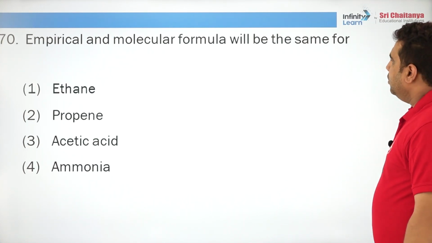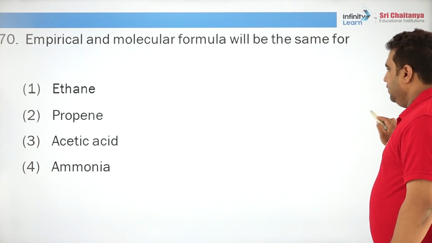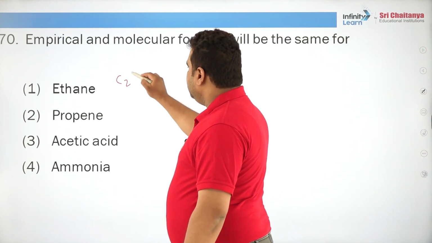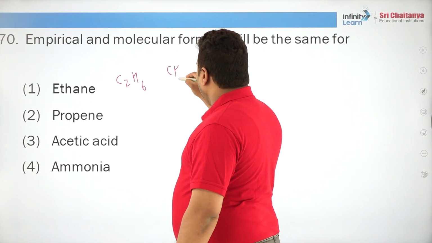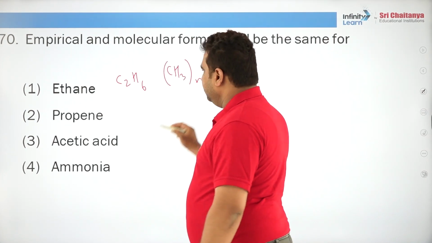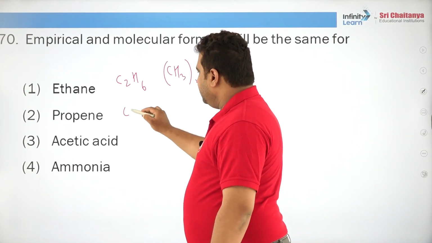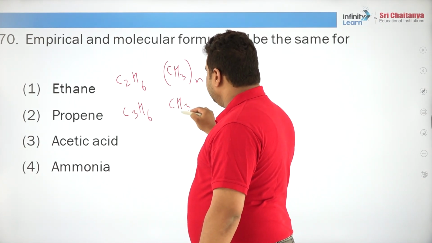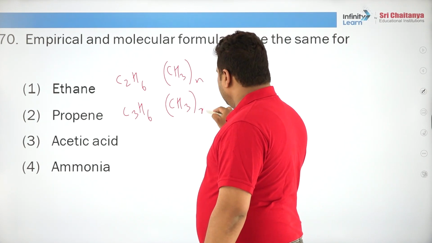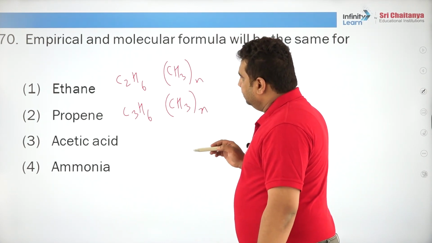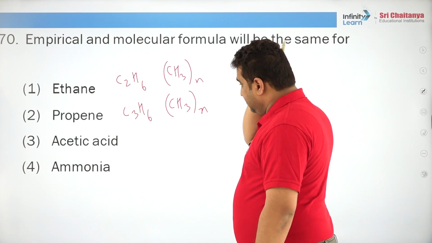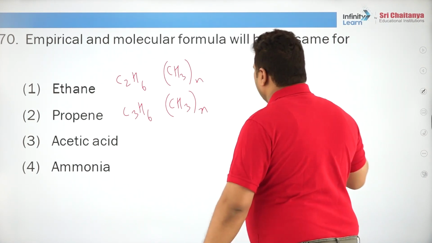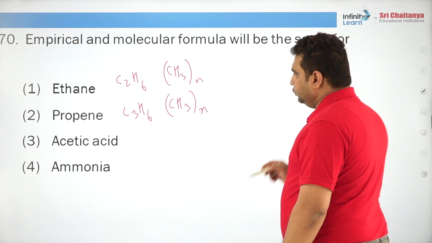Empirical and molecular formula will be the same in some cases. For ethane, it is C2H6, hence the empirical formula is CH3. For propene, it is C3H6, it is CH2 taken 3 times.